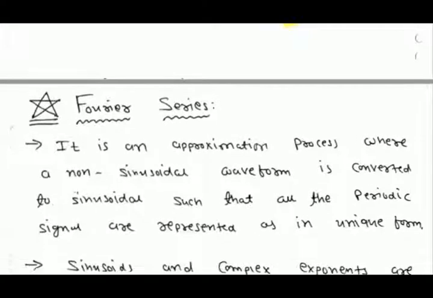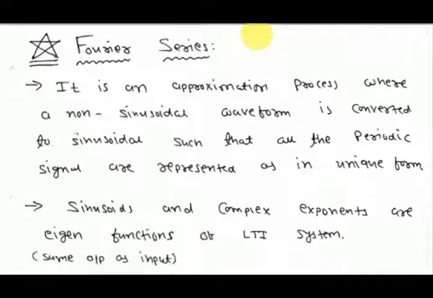So our main topic now begins: Fourier series. What is Fourier series? Concept of Fourier series. Fourier series is an approximation process where a non-sinusoidal waveform is converted to sinusoidal form, such that all periodic signals are represented in a uniform way.